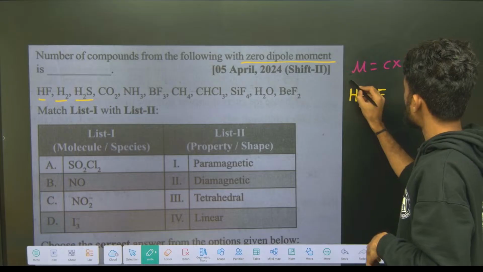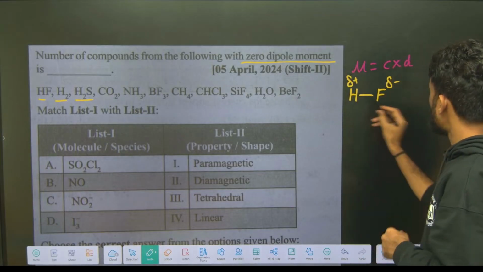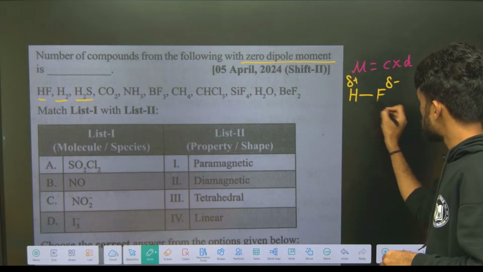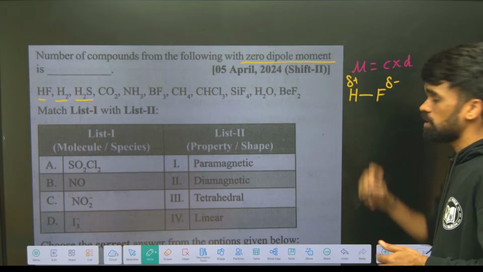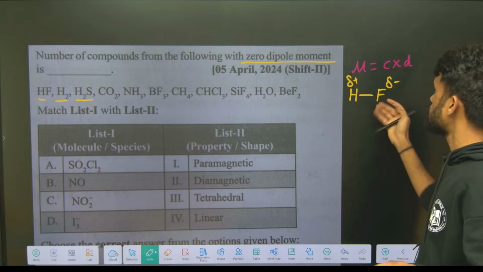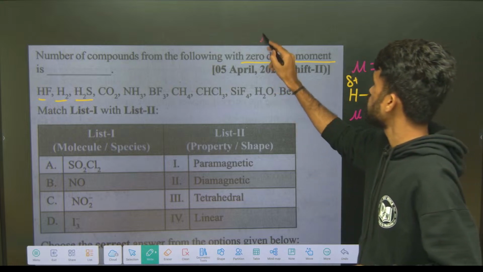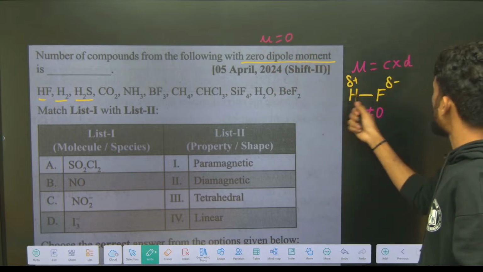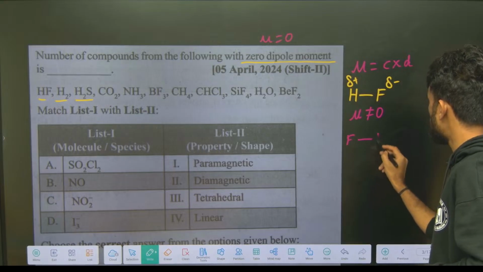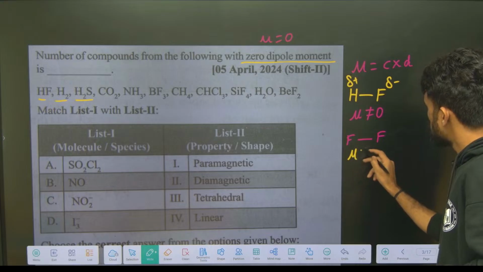So partial positive charge on hydrogen, negative charge on fluorine. So we have polarities, therefore it has poles. So I can say it is a polar molecule, so it has some non-zero dipole moment. So mu not equal to 0. They are saying mu should be equal to 0. When both atoms are the same, for example fluorine, there are no polarities here, so for this mu equals 0.